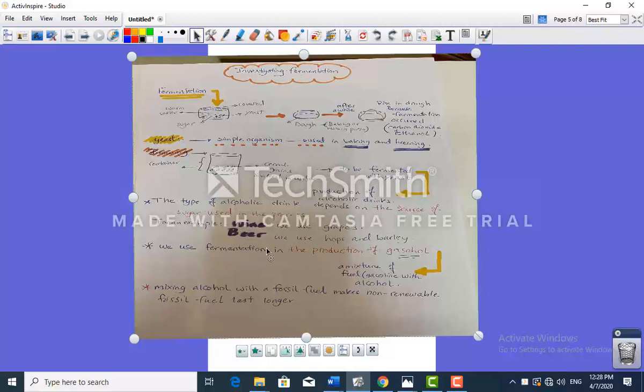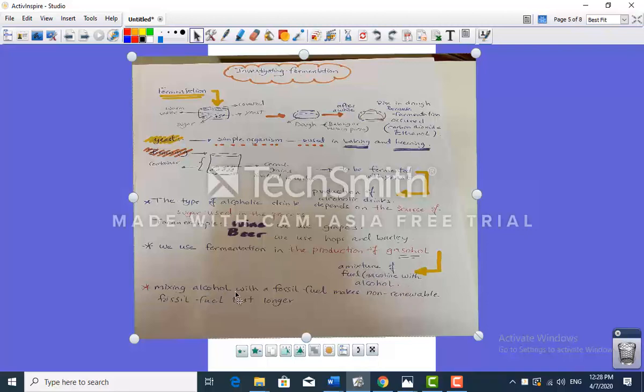We use fermentation in the production of gasohol. What is that? Remember when we said in chemistry that we do have fuels? And fuel here, specifically, I have gasoline with alcohol. The combination of gasoline with alcohol is called gasohol. So here, another usage of fermentation is in the production of gasohol. Altogether, what do we use fermentation for? We use it for baking, and we use it for brewing. Also, we use it for the production of gasohol, which is a mixture of gasoline with alcohol.